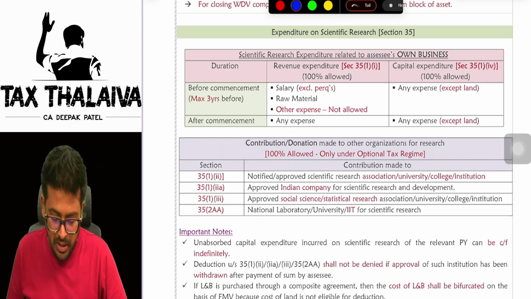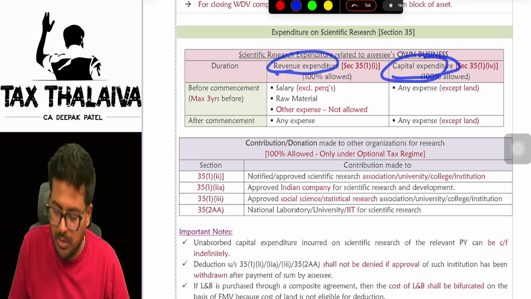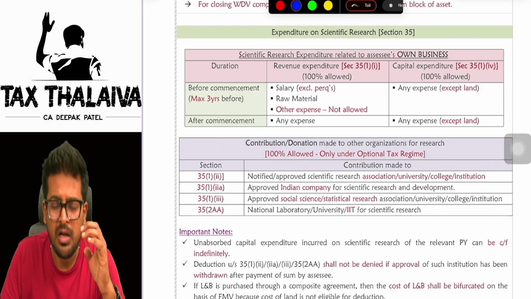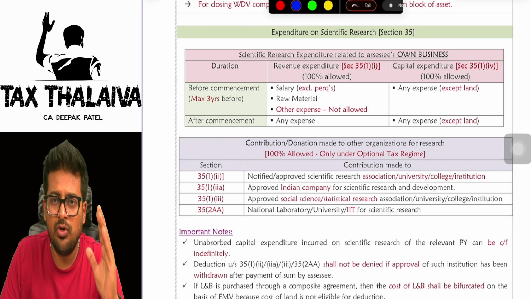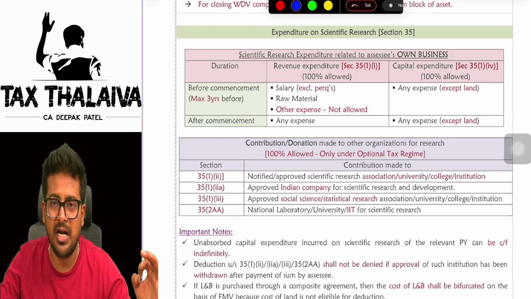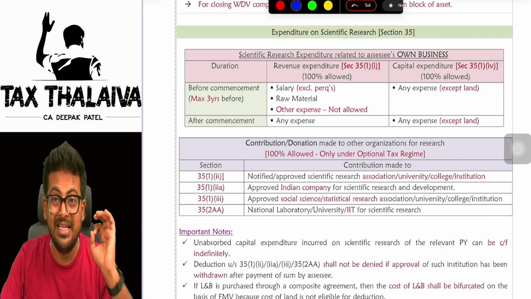35.1.1 talks about revenue expenditure. 35.1.4 talks about capital expenditure. In this case also there are two things. Let's say, for example, before starting your business itself, you wanted to do some scientific research. In that case,